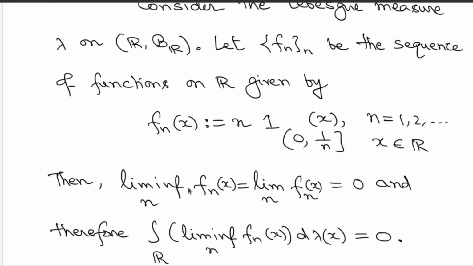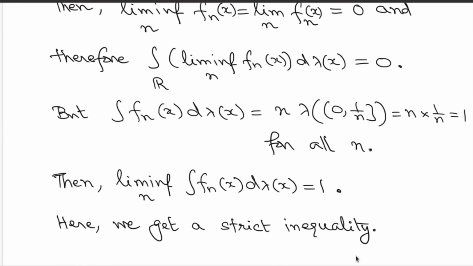Now it's easy to check that the limit function actually exists here, and therefore the limit inferior will agree with that limit function. So here for any point x you can show that the limit function is identically 0. Therefore the integration of the limit inferior of the functions is exactly 0. If you integrate this limit inferior with respect to the Lebesgue measure, the limit inferior is identically 0, so the integration is 0. Great. But what happens to the limit inferior of the integrals?